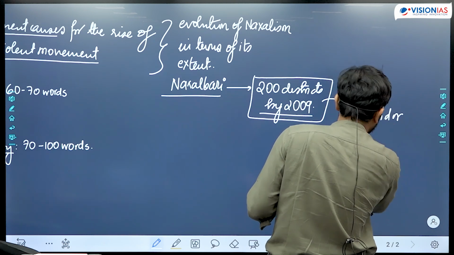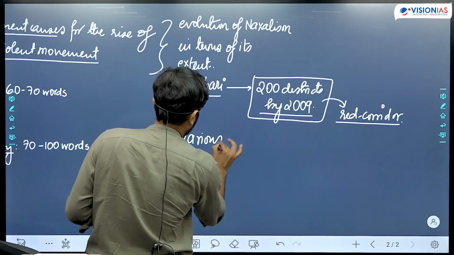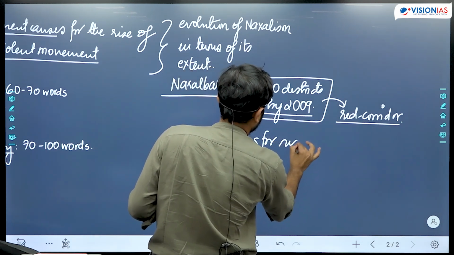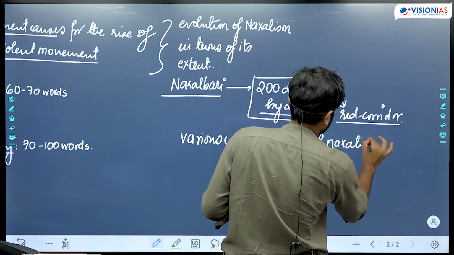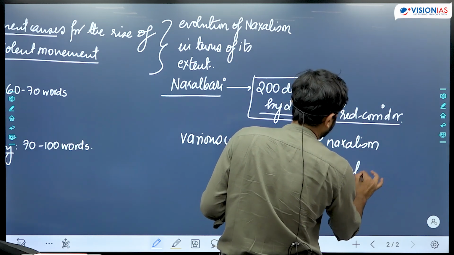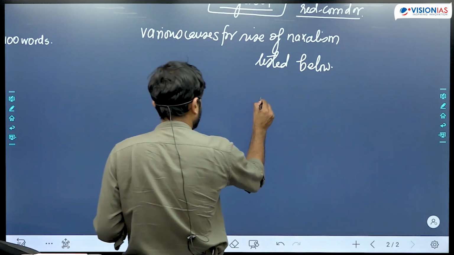There are various reasons, or various causes for rise of Naxalism, which have been shown in the diagram given below. And then you could have just drawn a diagram.